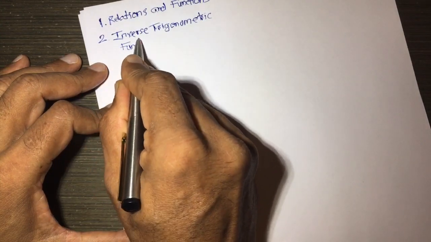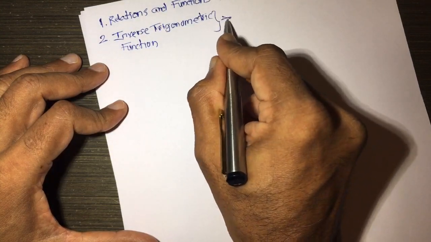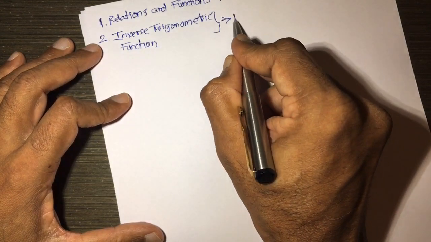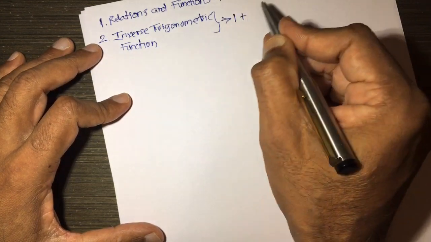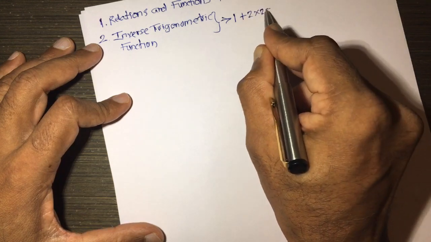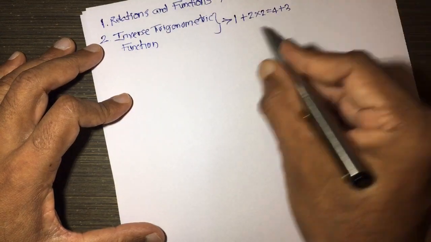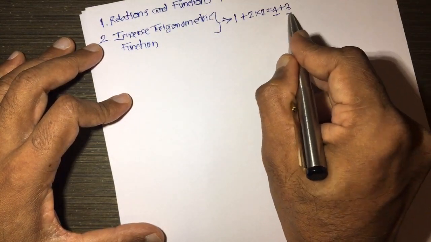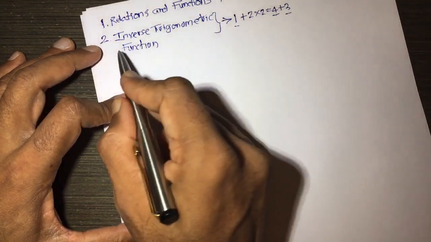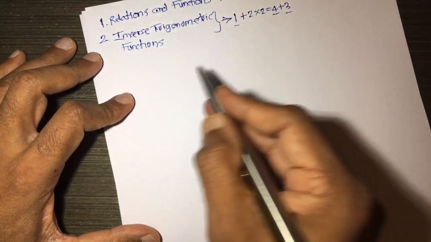The weightage for this is one question for 1 mark, 2 questions for 2 marks, means it is 2 into 2 which is 4, and one question for 3 marks. So, total is 4 plus 3 is 7, 7 plus 1 is 8. So, total weightage for second chapter inverse trigonometric functions is 8 marks.